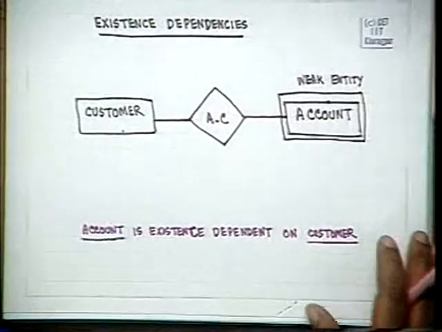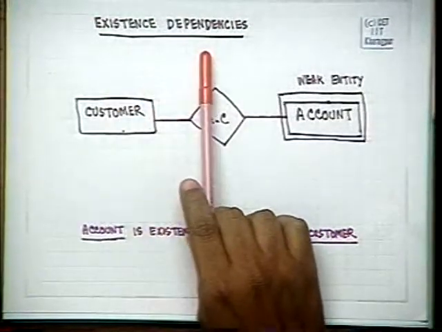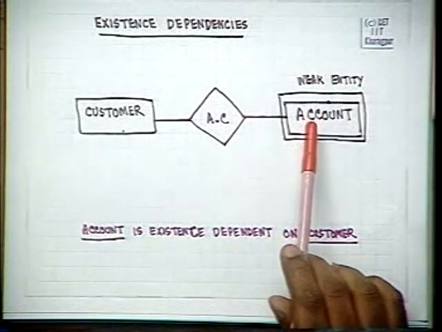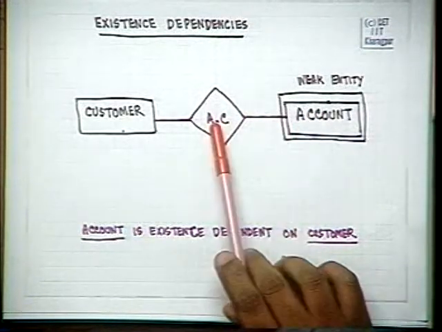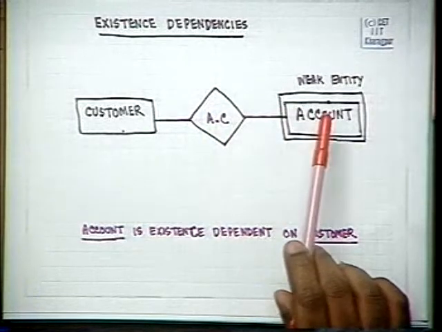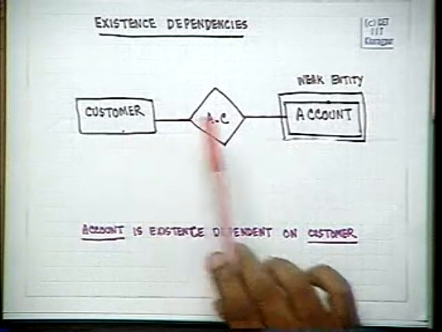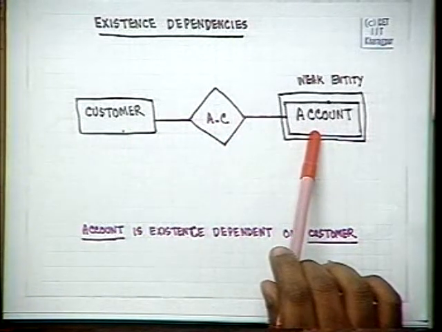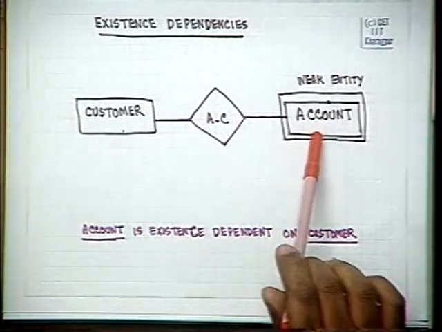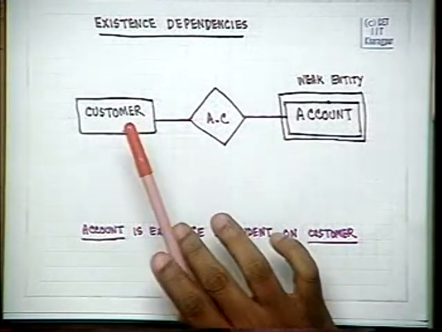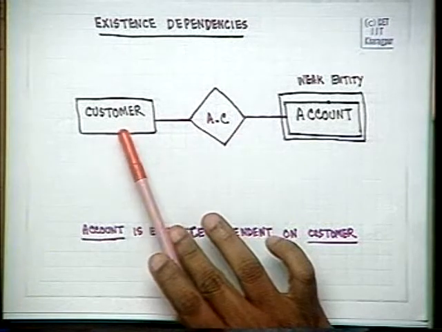Other than this mapping constraint, we saw the issue of surjection, where we discussed existence dependencies, and we said that a relationship with an entity is said to be existence dependent on another entity, provided that it is surjective, in the sense that each and every element of this entity set must have a mapping with an element in this entity set.